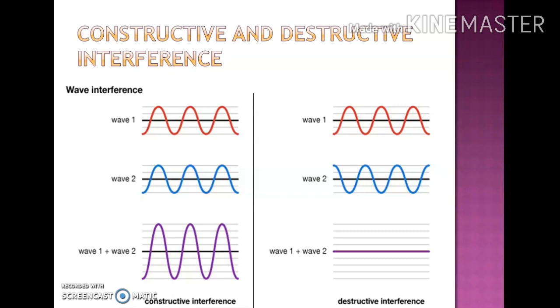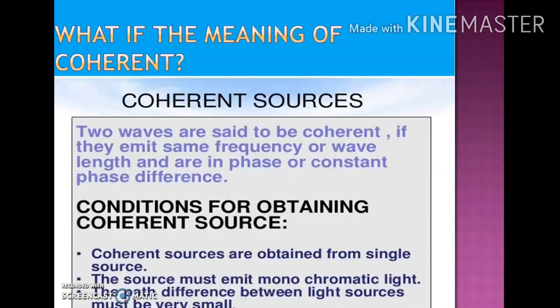And in the second part, wave 1 and wave 2 are superimposing, and the crest of wave 1 is overlapping with the trough of wave 2, and we get a resultant wave whose intensity is almost 0. So this type of interference will be known as destructive interference.